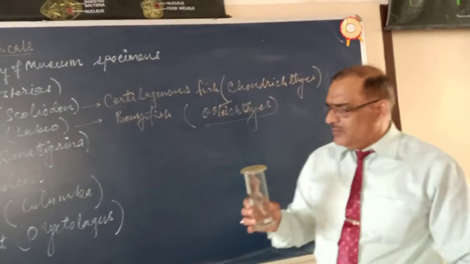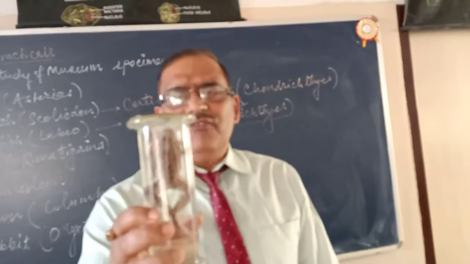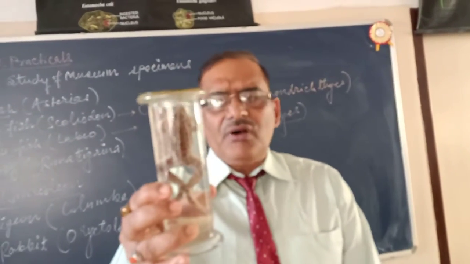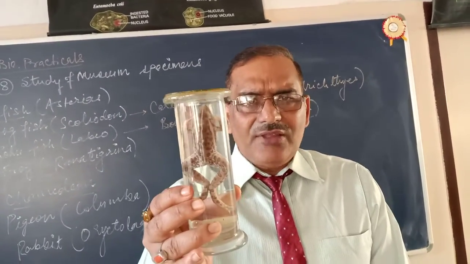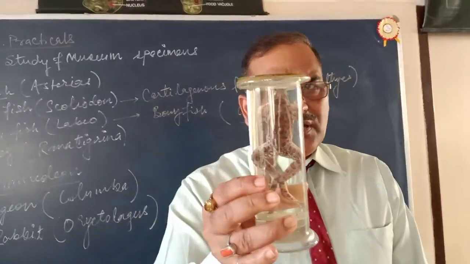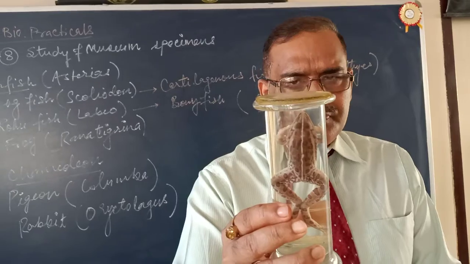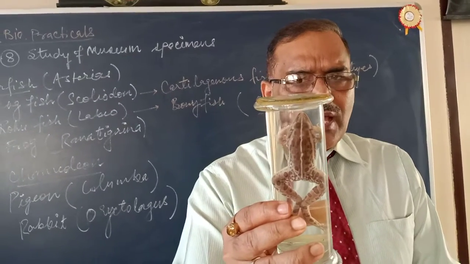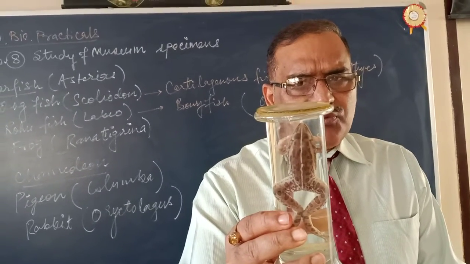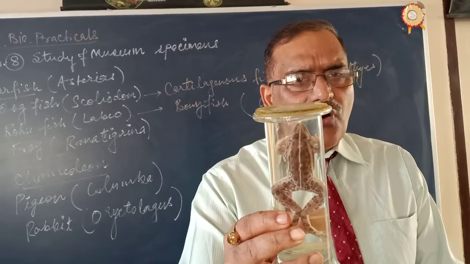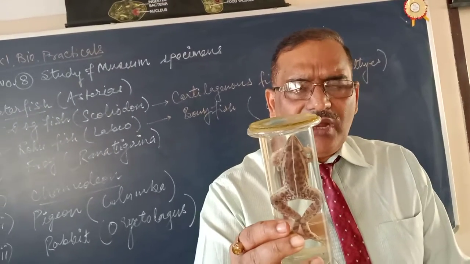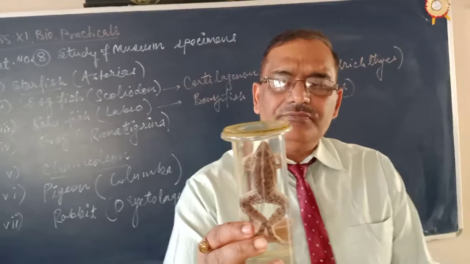Now comes the class Amphibia. Why the name Amphibia? Because these animals can live in water as well as on land. Okay, body is almost streamlined, broad and pointed. So they are tetrapoda. They have two pairs of limbs, 2 forelimbs and 2 hind limbs.